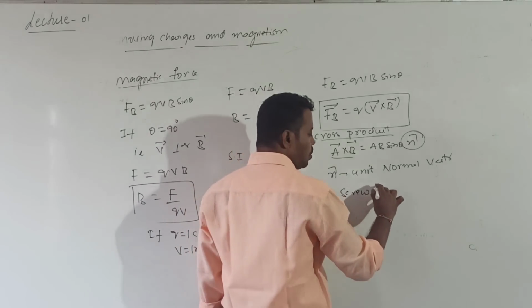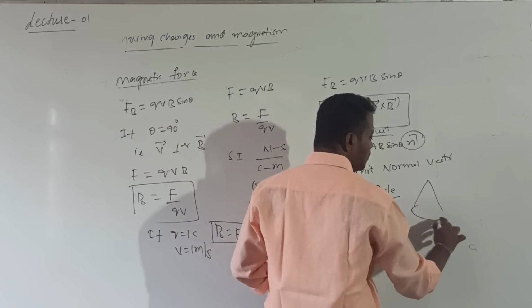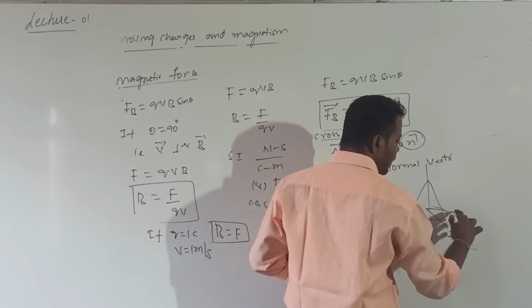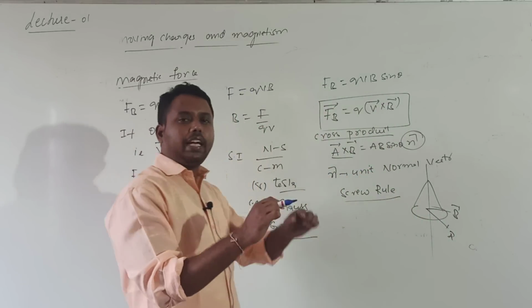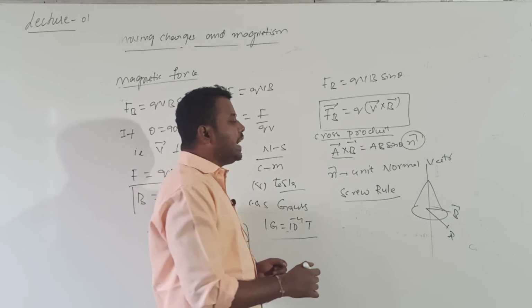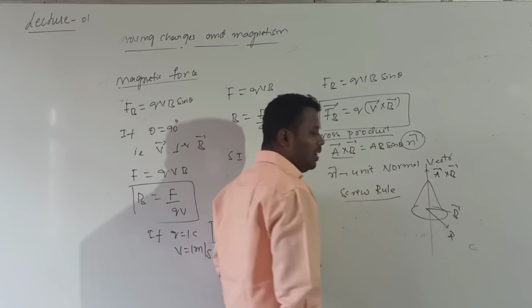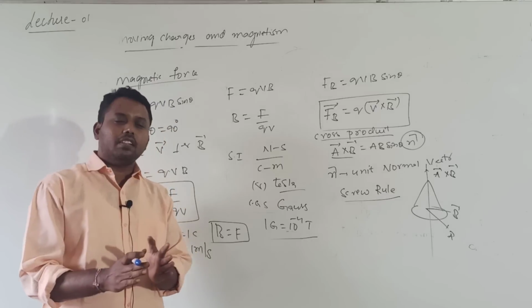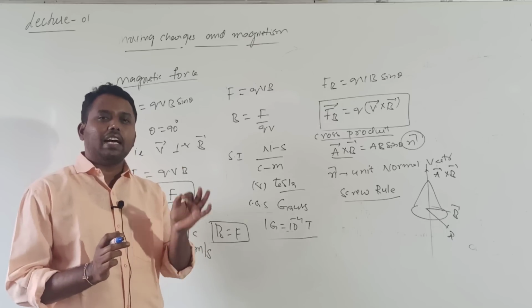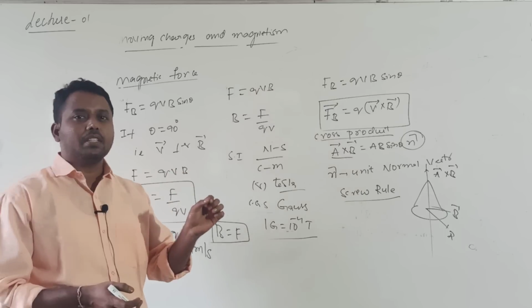What is this right hand screw rule? Can you recall it now? If I imagine one right hand screw such that the two vectors A bar and B bar are placed at the common head of the screw, and you start to rotate, the advancement of the screw will give you A bar cross B bar. Here directions are important. In physics, directions are very important. Units are important, directions are important. For this chapter, directions are very important. If you want to do any problem, directions are a must.